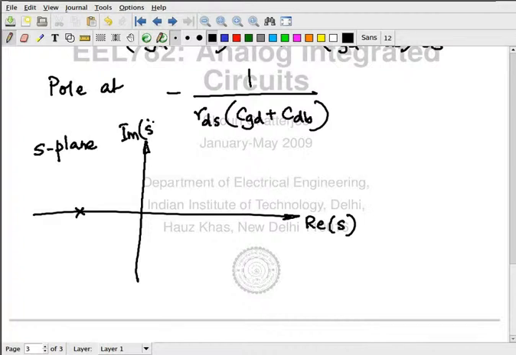So your input is always going to be on the j omega axis, on this axis. This is imaginary S. So your input is never going to go there. Let's clarify, get this out of the way. So you can't produce an input which has the pole frequency. Alright.